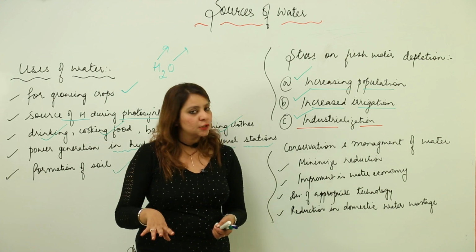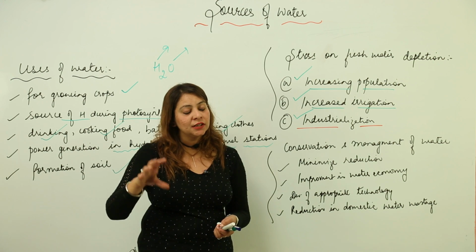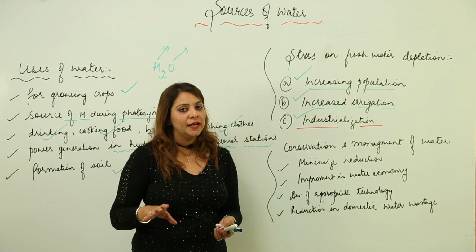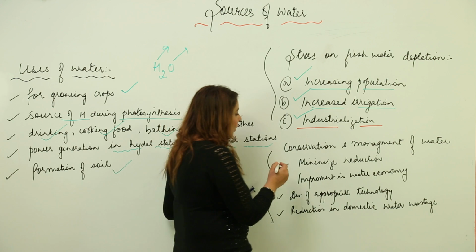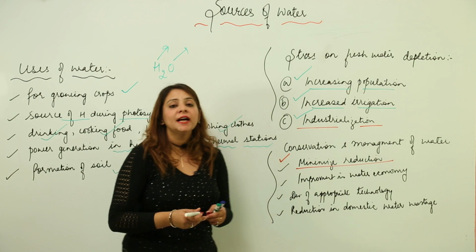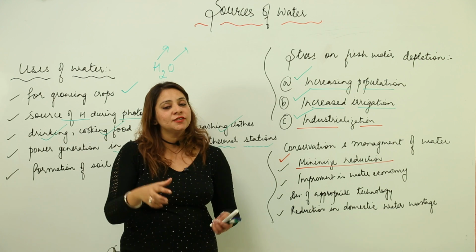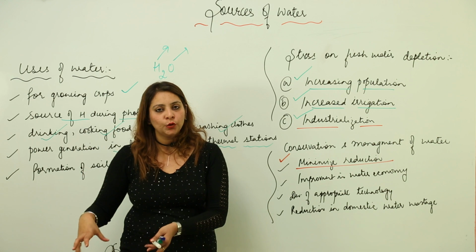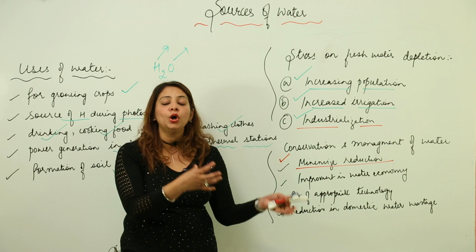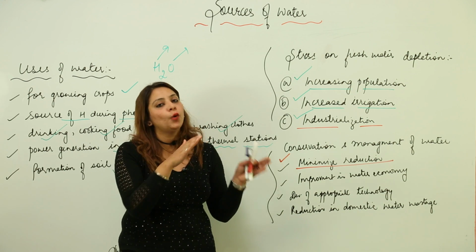So what we can do at this moment, if we want to cover that stress, there are certain methods, certain steps that can still be taken if we want to save our natural resource. That is, we can minimize the use. First thing is that we can minimize the use. If you are washing clothes, make use of only that much water which is really required by you. And if you are taking a bath, do not let your taps stay open, so that we avoid wastage.